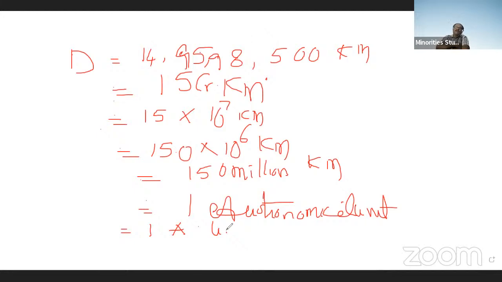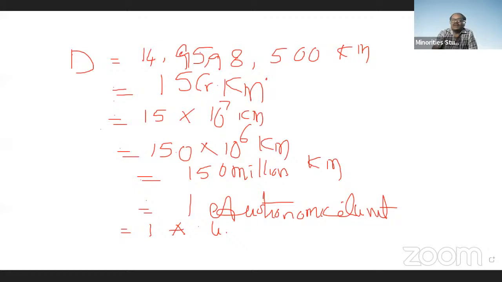For example, the distance between Sun and Earth is 1 astronomical unit, whatever the distance is. And we can also measure the distance between Sun and Pluto, Earth and Pluto, Earth and Neptune, various universal objects. If it is approximately 15 crore kilometers, it is 1 astronomical unit. If it doubles, it is 2 astronomical units, triple, 3 astronomical units. We can do it like that.